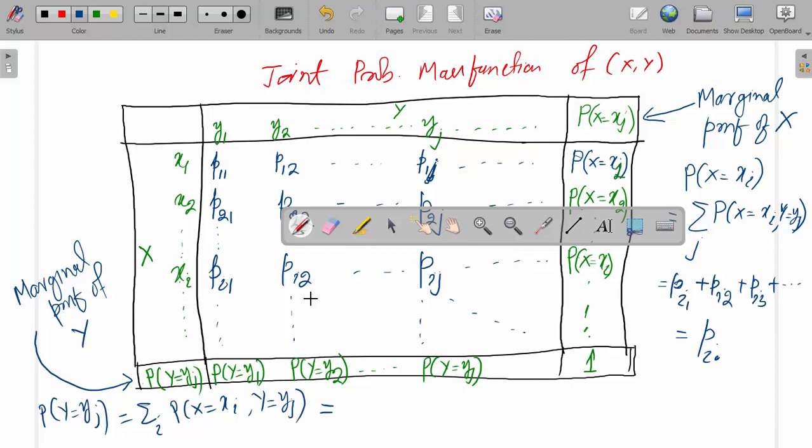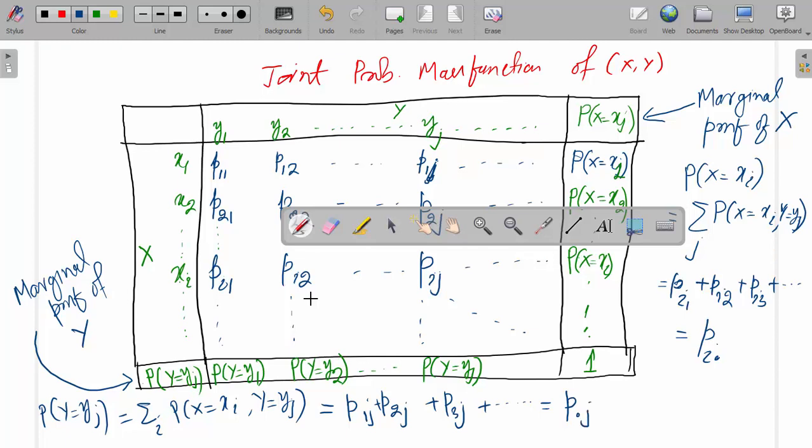So this is equal to p1j plus p2j plus p3j plus up to so on. This will be equal to p dot j.